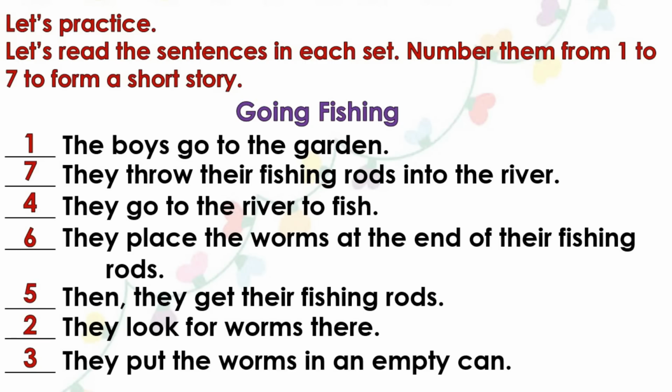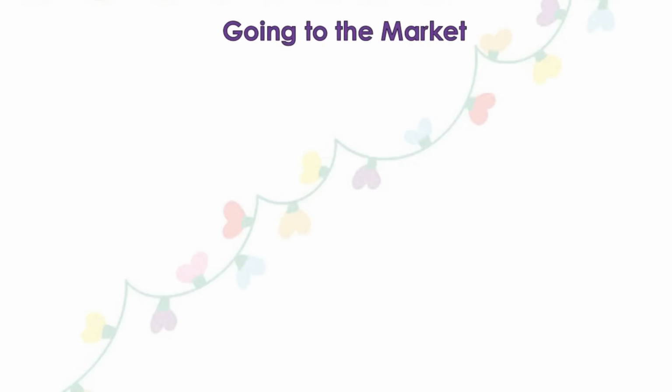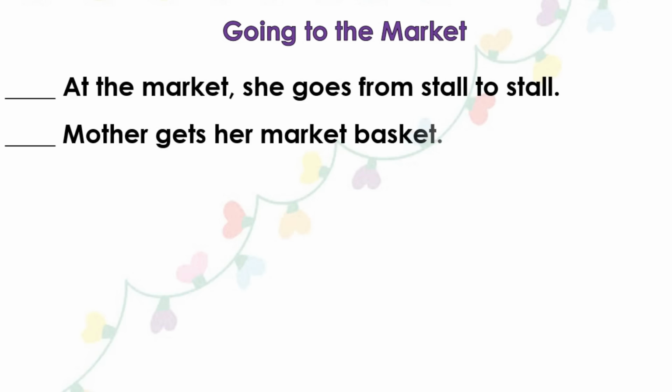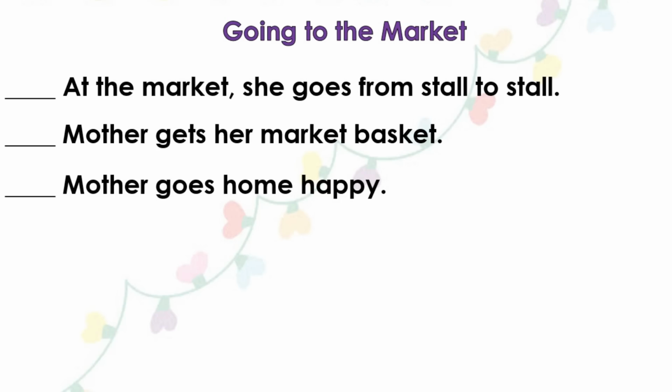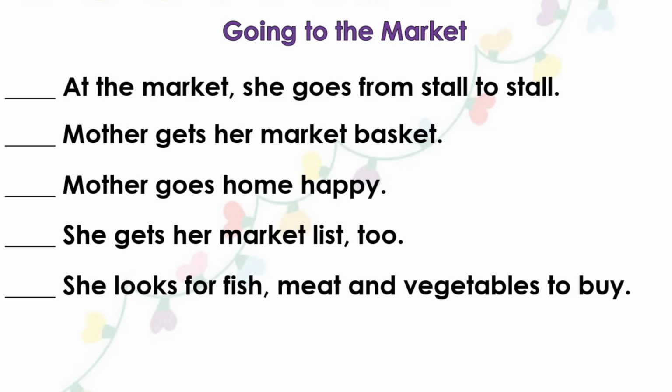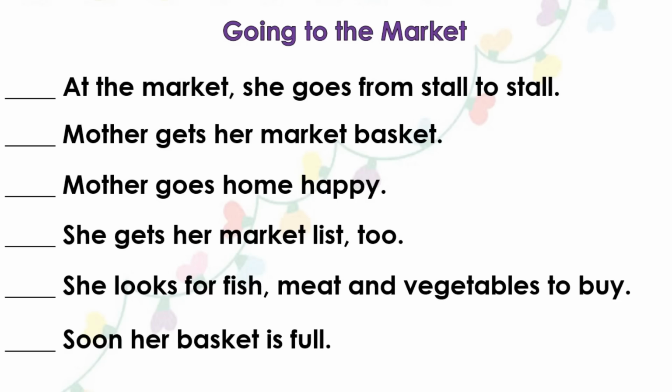Let's sequence another story. Going to the market. Here are the sentences. At the market, she goes from stall to stall. Mother gets her market basket. Mother goes home happy. She gets her market list too. She looks for fish, meat, and vegetables to buy. Soon, her basket is full.